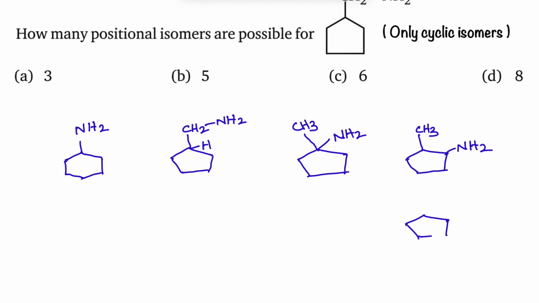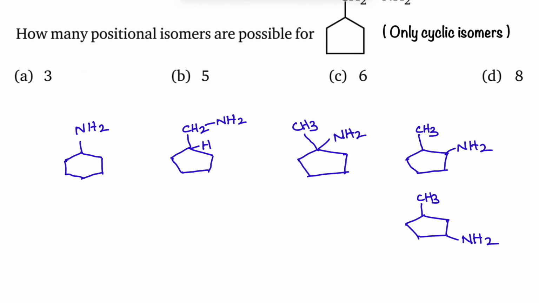Even I can write one more possibility, that is CH3 and NH2. For example, even if you write here by removing this, that will be same. If you write here, then this is first carbon, second carbon, third carbon, 1 3 position. Here also the same thing, first carbon, third carbon. So these are the different structures possible.